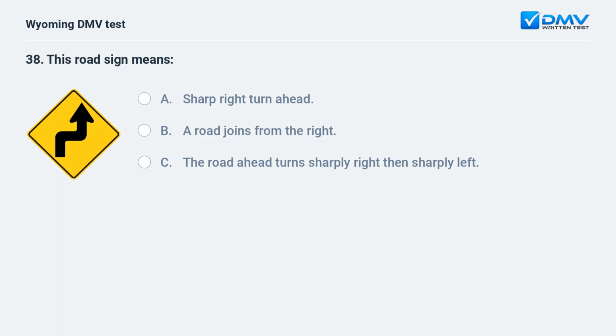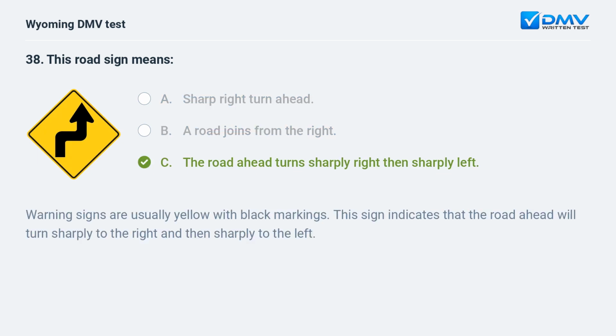This road sign means A. Sharp right turn ahead. B. A road joins from the right. C. The road ahead turns sharply right then sharply left. Warning signs are usually yellow with black markings. This sign indicates that the road ahead will turn sharply to the right and then sharply to the left.